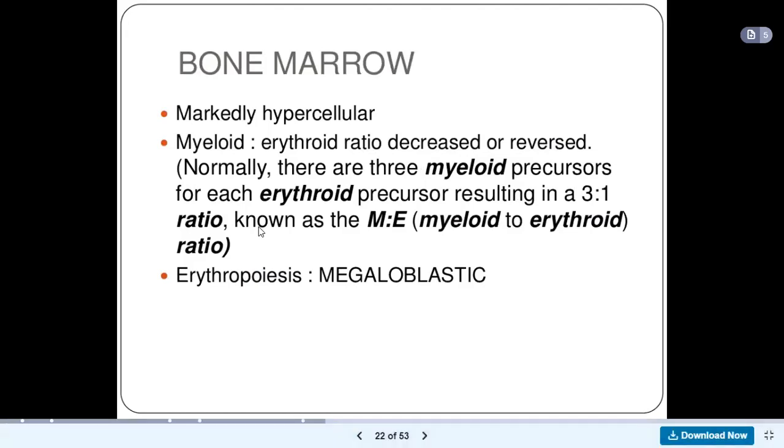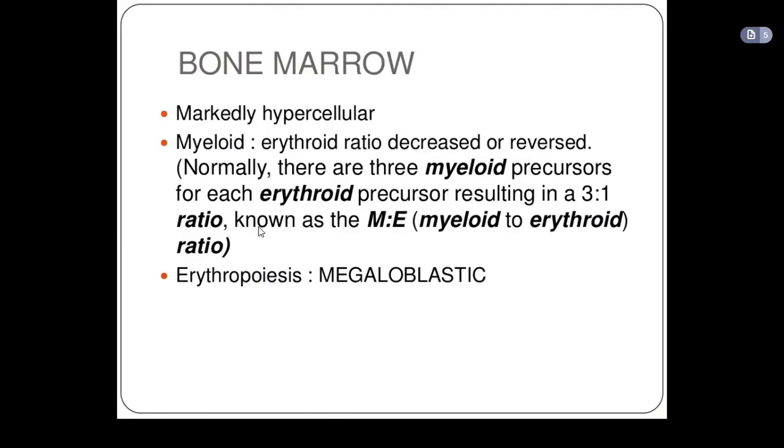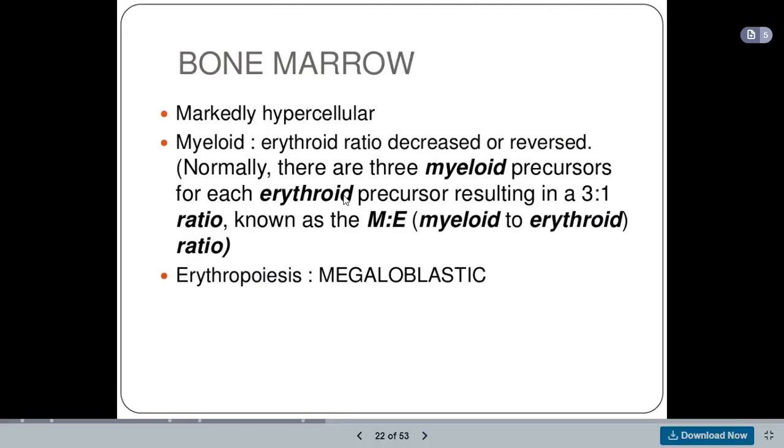But what happens in megaloblastic anemia? There's a decrease in the myeloid to erythroid ratio. So instead of having 3 myeloid to 1 erythroid, we might have 1 myeloid to 3 erythroid, or we might have 3 myeloid to 2 erythroid.